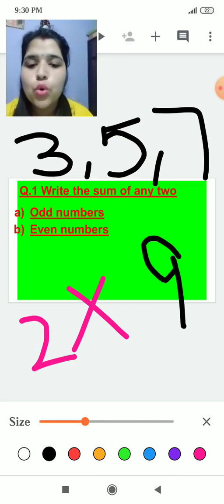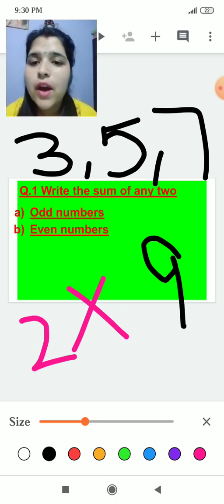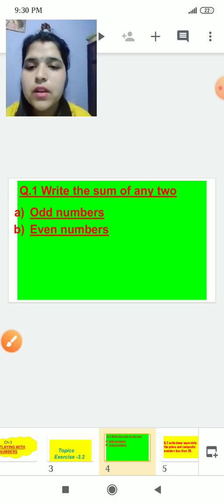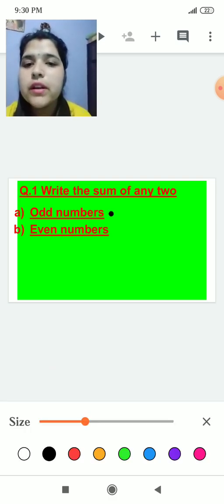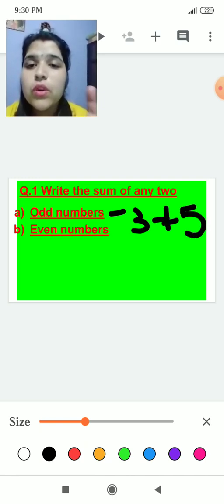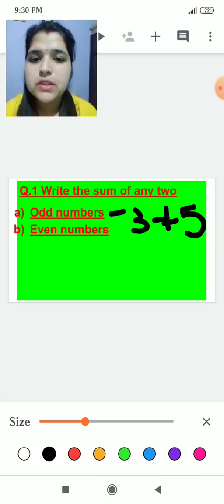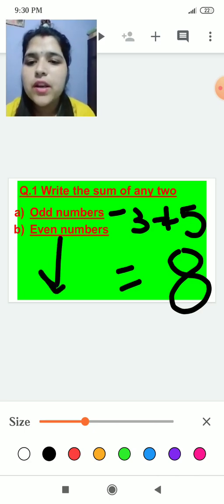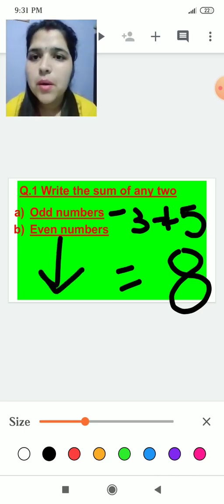Here you have to write the sum of any two odd numbers. Like I am taking an odd number 3, and another odd number 5. So 3 plus 5 is 8. You can take any number, but it should be odd. Now we proceed to the second one, that is even numbers.